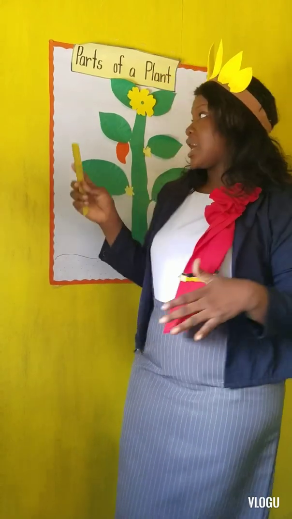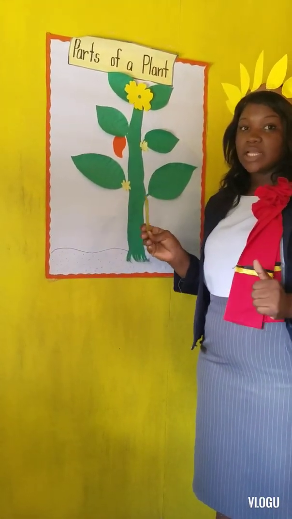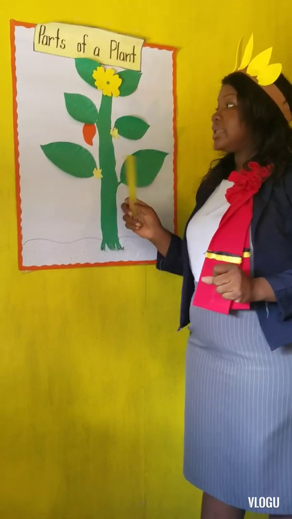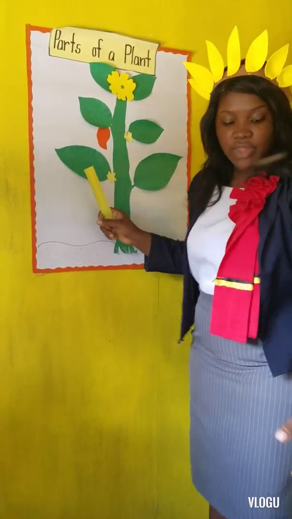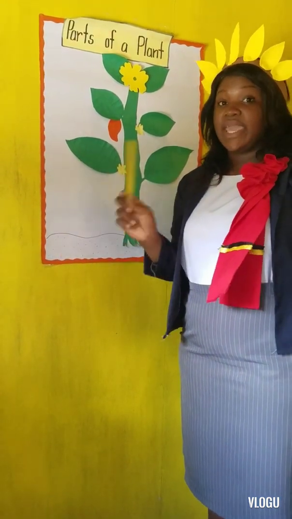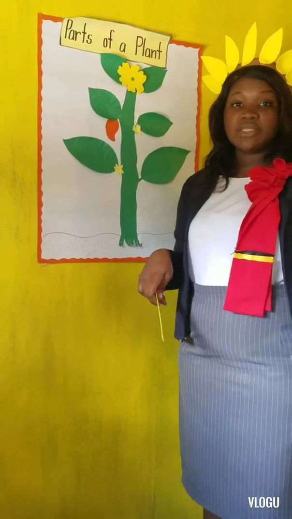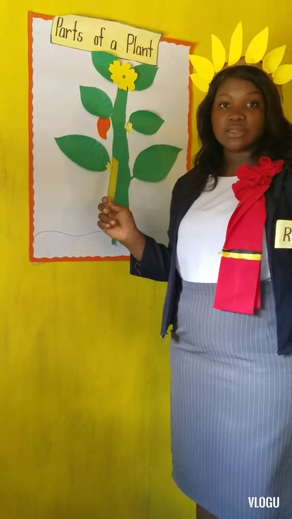Let's try and see if we can label this plant, right? I have here a blank plant, sorry. Let's try and label it. Now, before I begin, I will call on any of you, so get ready, and I'm going to ask you where to place the labels on the plant, right?